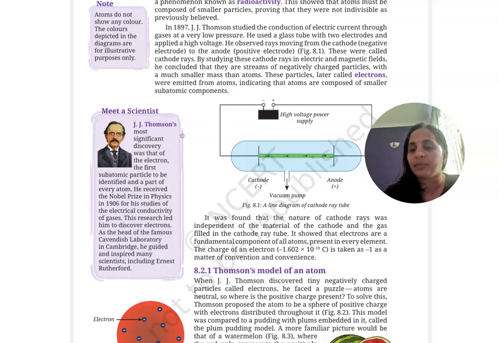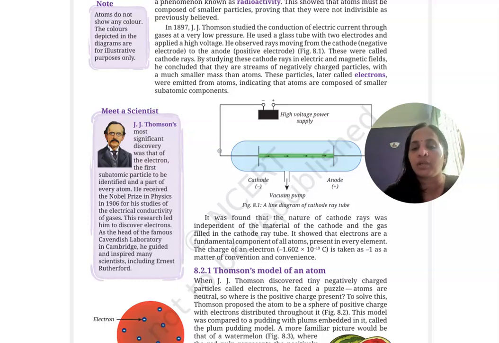He proposed the model called the cathode ray tube experiment. Using his cathode ray tube experiment, he proposed the idea of negatively charged particles, or electrons, or another way, cathode rays.